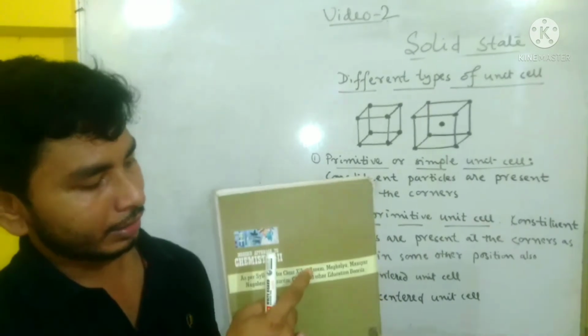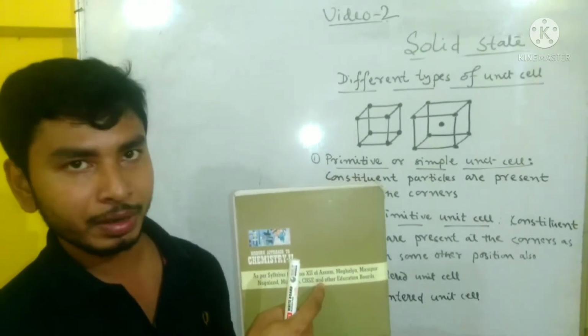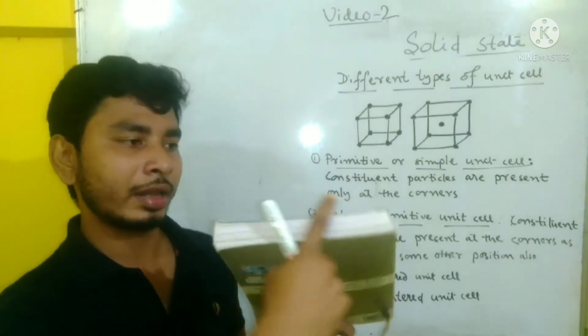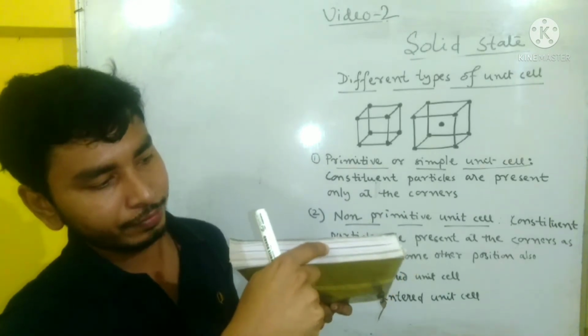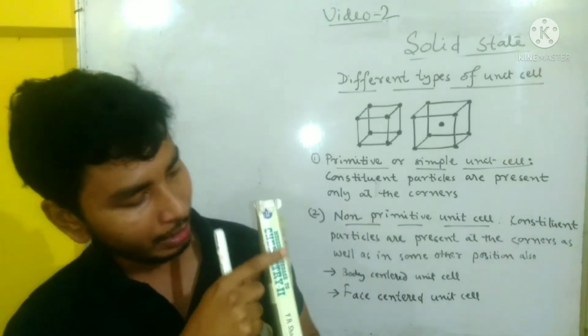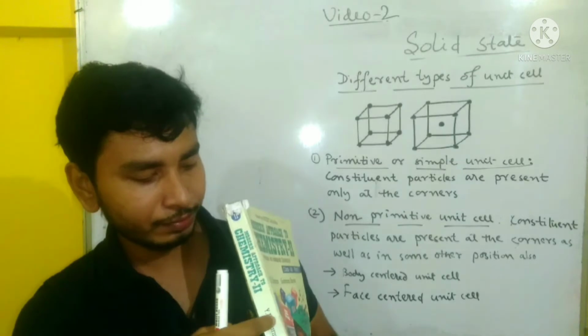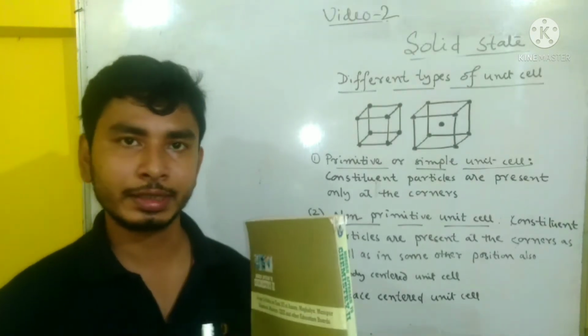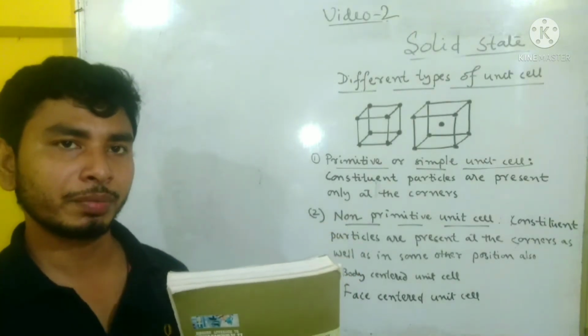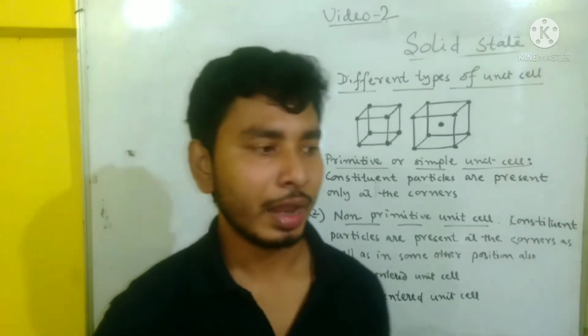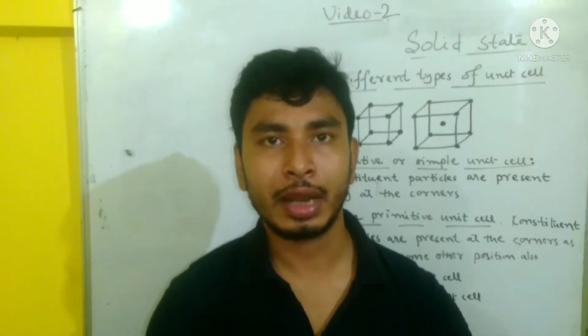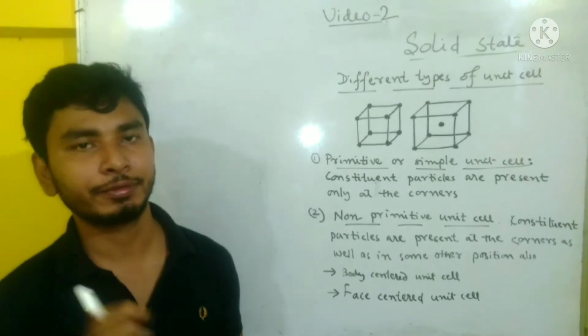Suppose at the center of this face there is one particle. This is also another face, at the center of this face another particle. So all total there are 6 faces. The particles should be present at the corners as well as the center of each face.